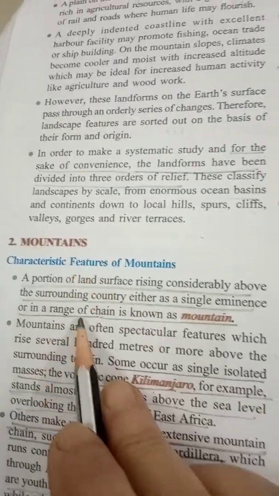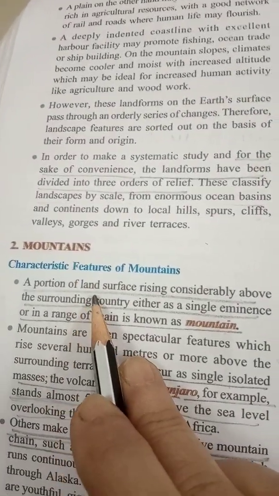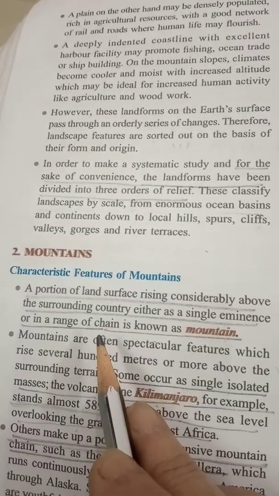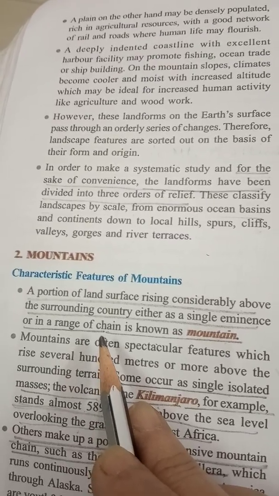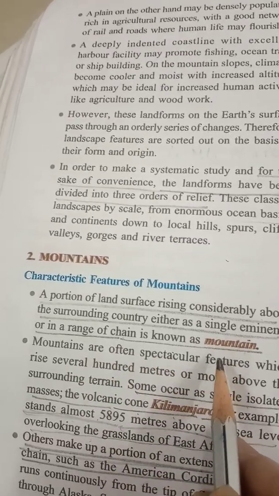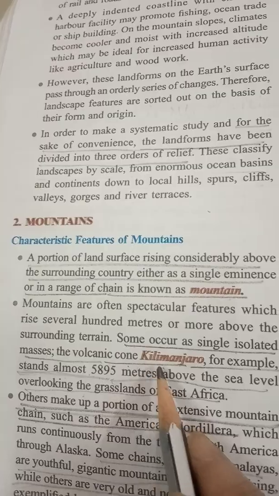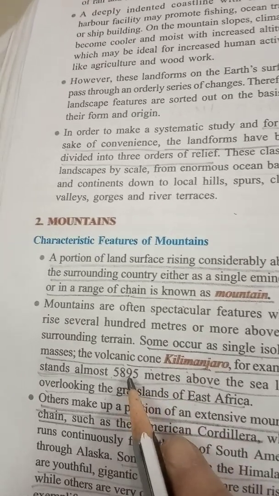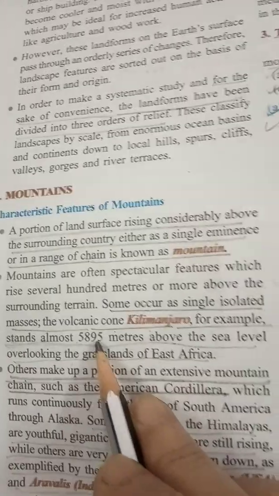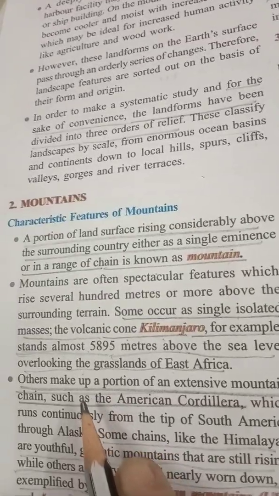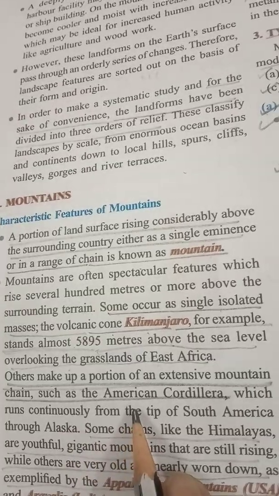So coming to mountains, the characteristic features of mountains, we are going to read: a portion of land surface rising considerably above the surrounding country either as a single eminence or in a range or chain is known as a mountain. Some occur as single isolated masses. The volcanic cone, for example, Kilimanjaro, stands almost 5,895 meters above the sea level, overlooking the grasslands of East Africa. Others make up a portion of an extensive mountain chain such as the American Cordilleras.